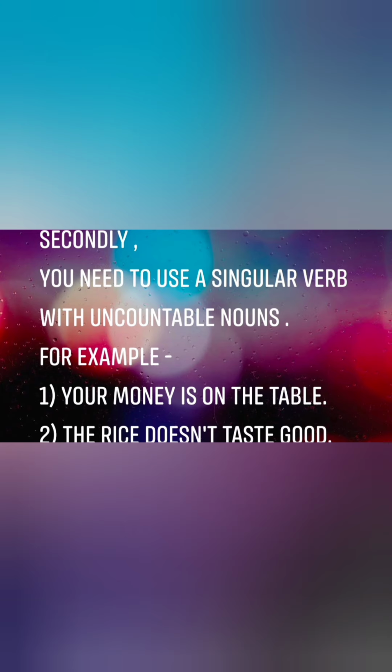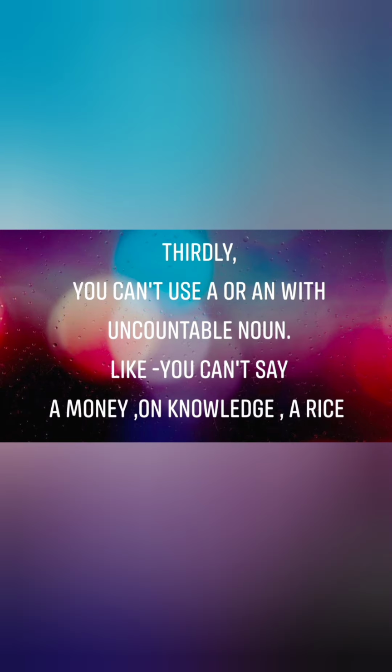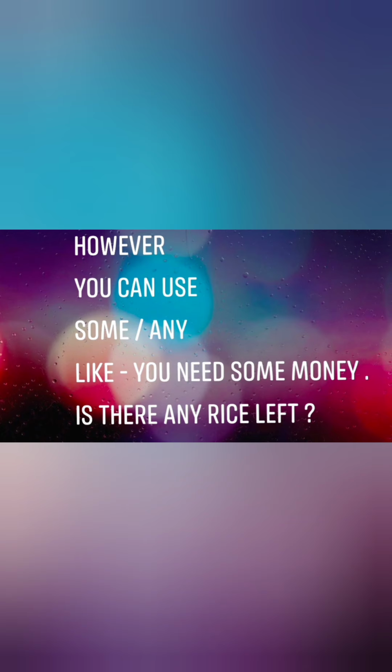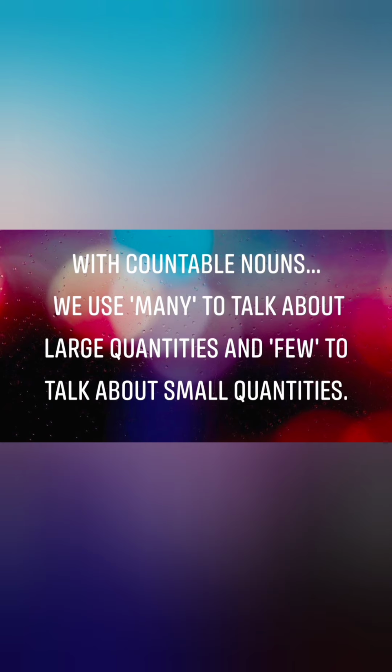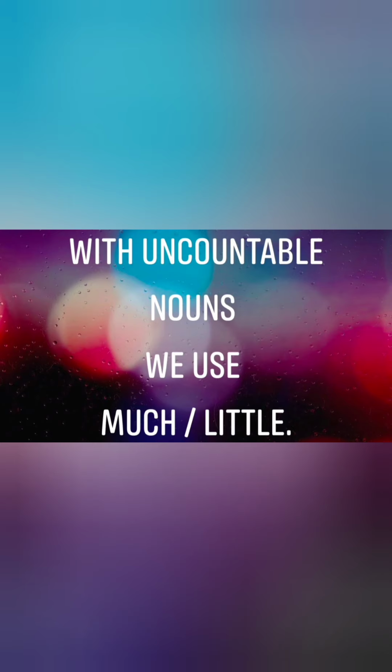For example, your money is on the table. The rice doesn't taste good. Thirdly, you can't use a or an with uncountable noun. Like you can't say a money, a knowledge, a rice. However, you can use some or any, like you need some money, is there any rice left, etc. With countable nouns, we use many to talk about large quantities and few to talk about small quantities. With uncountable nouns, we use much or little.